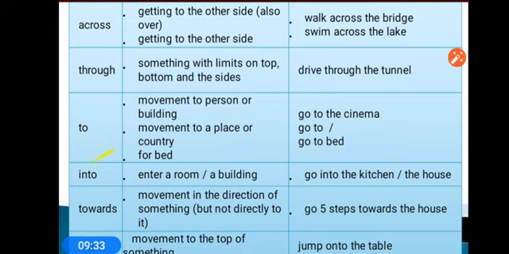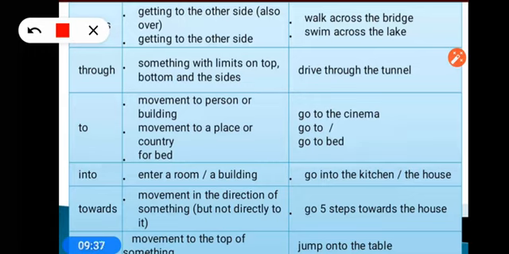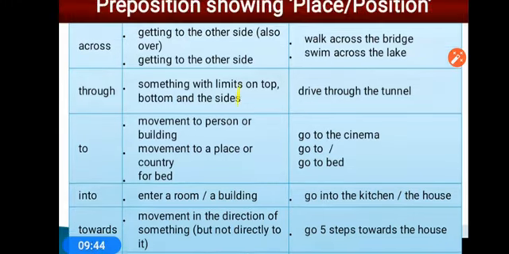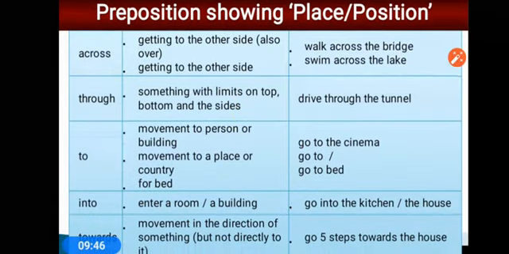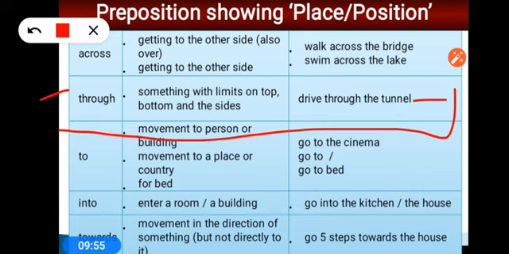Then we talk about to. So to shows movement. From across, through, we are talking about direction. Before that it was about position, but from across we are talking about direction, like going from one side to another side, that will be across. Going through a medium or a way which is covered on all sides, like through the corridor. The corridor has a floor, left, right and top, it is closed, so through the corridor.